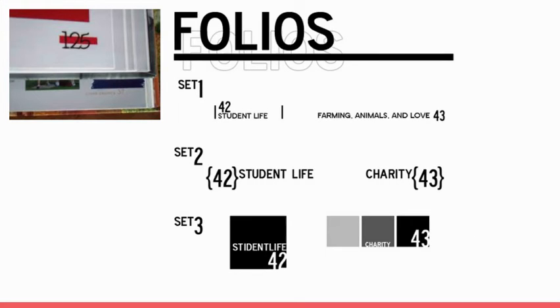So those are all different examples of something that you can incorporate throughout the entire book that help it look a little more uniform. So that'll be something that you'll want to incorporate when you do your layout assignment that we're going to start tomorrow.